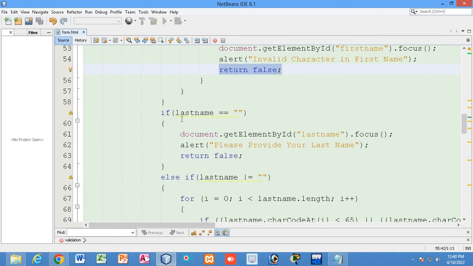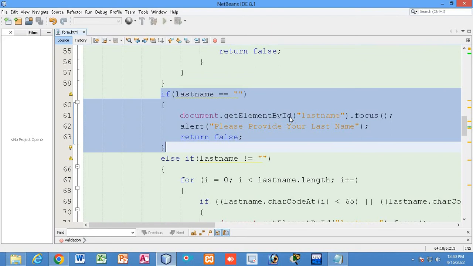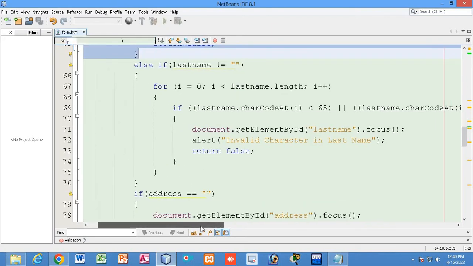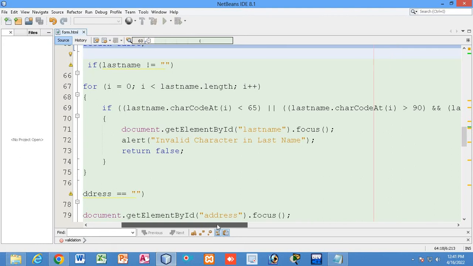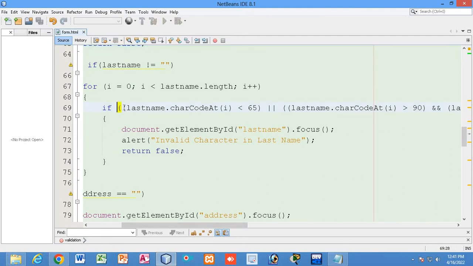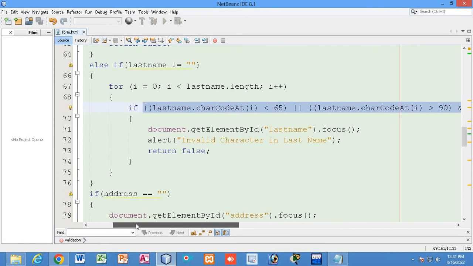You can check out. First it will be checked if the last name is blank or not. If it is not blank, then it will be checked whether it consists of any special character or number or only alphabet. If it is only alphabet, then okay. Otherwise, if this condition clashes, you can see what I have written over here. Slowly you can check.